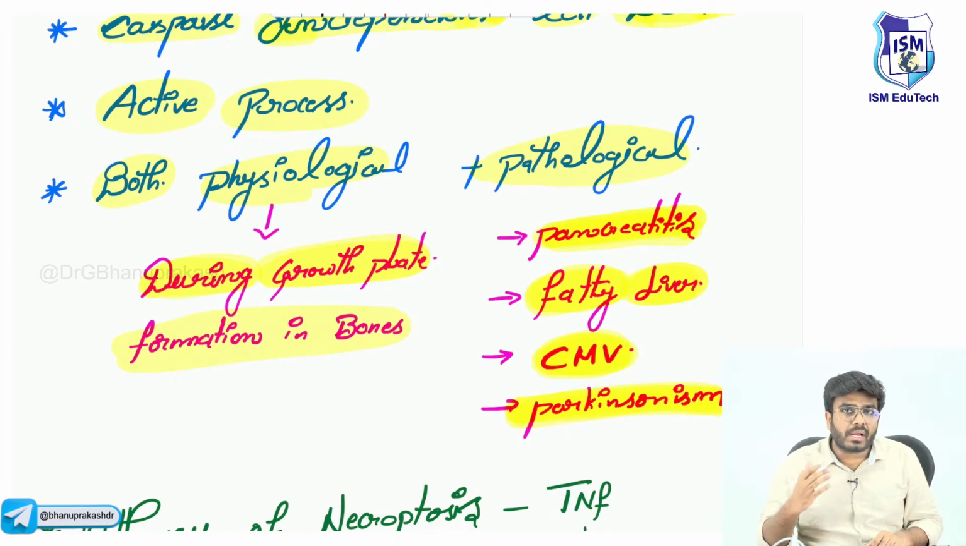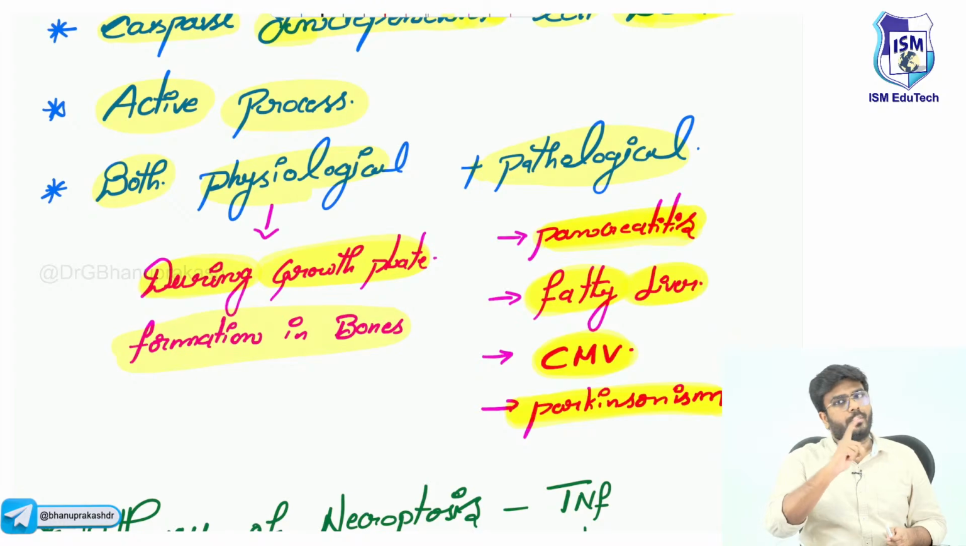And neurodegenerative disorders like Parkinsonism and Alzheimer's. In these conditions, the neurons... Parkinsonism is pathological. Alzheimer's is pathological. So in these conditions, neurons will undergo necroptosis.